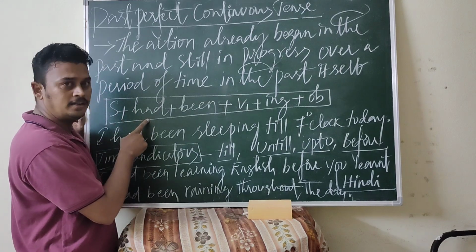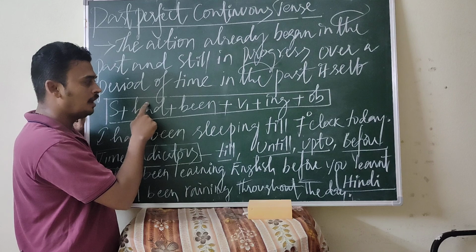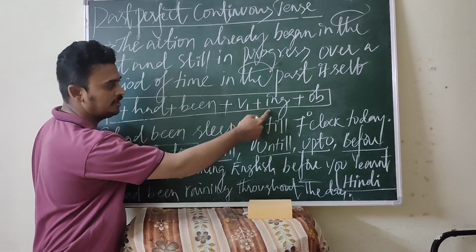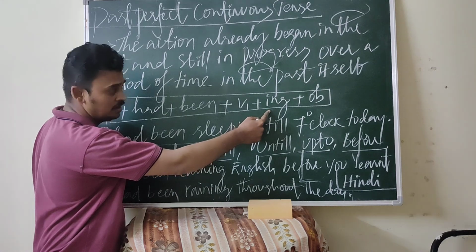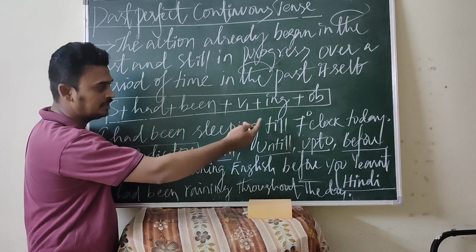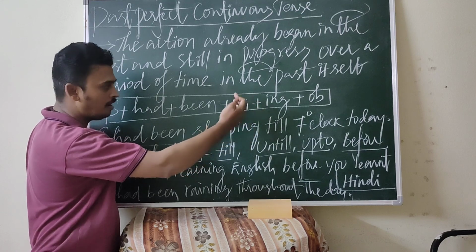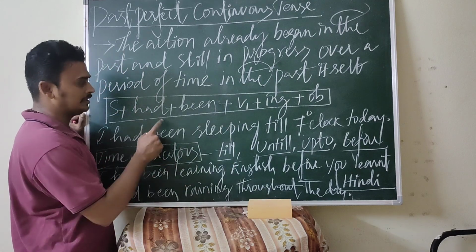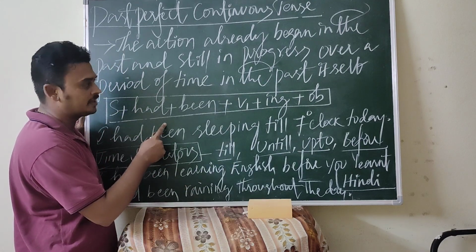Subject, had, this is the helping verb, had been, V1 plus ing, that we may consider the V4 ing form, then object. So this is the structure of the past perfect continuous tense.